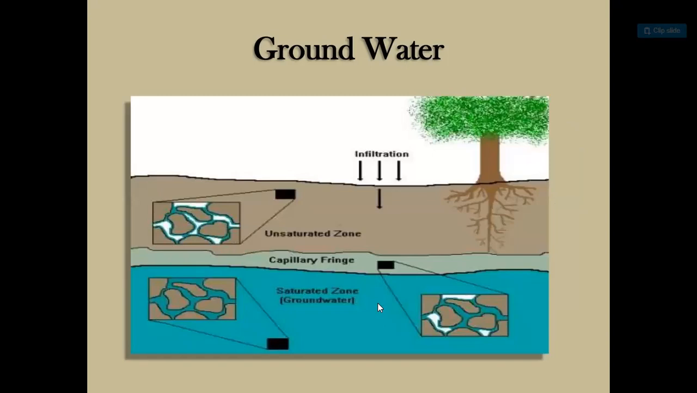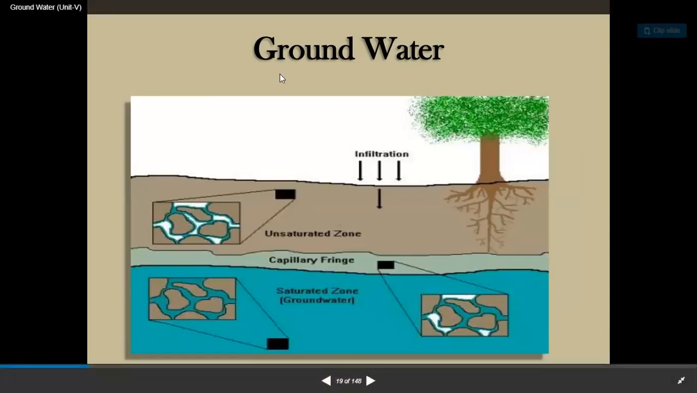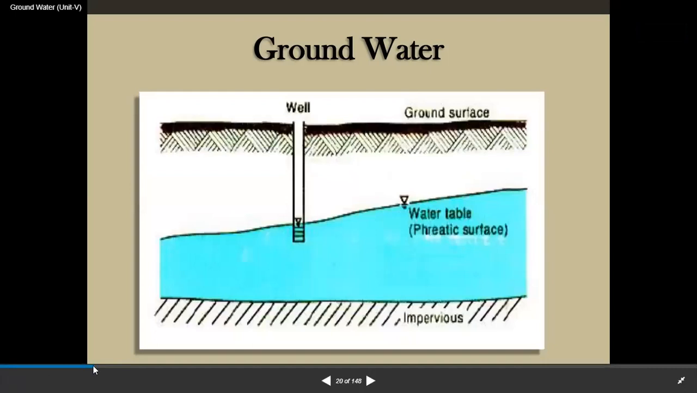So this is the groundwater illustration. This is the infiltration. This zone is the unsaturated zone. This is the capillary fringe. Here, saturated zone or groundwater. And guys, here also, this is the ground surface. This is the drilled well. Here, the water table is the phreatic surface. Here is the impervious bed.